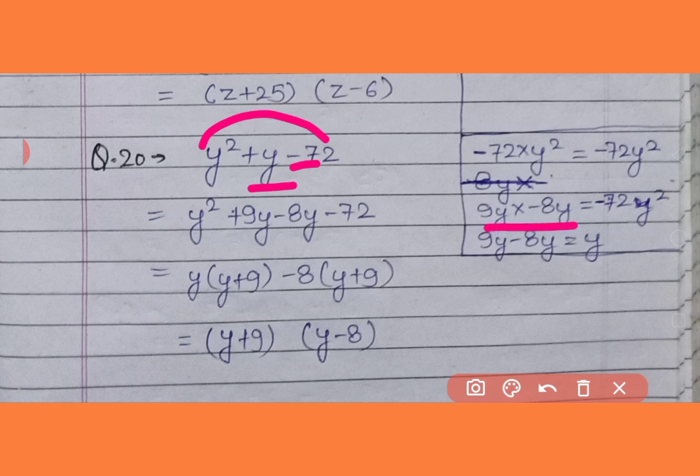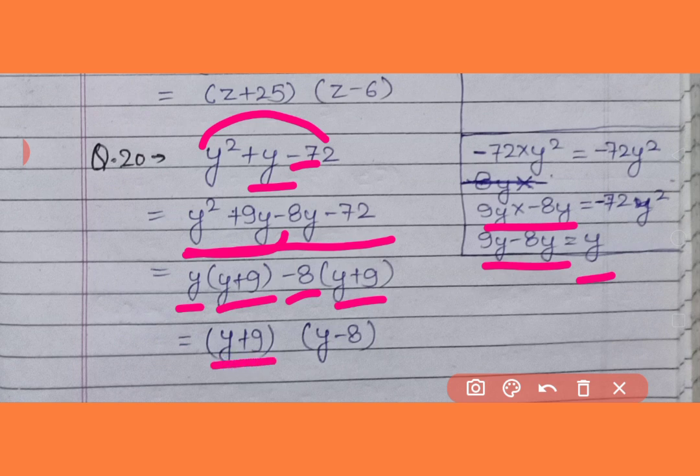9 8s are 72. So 9y minus 8y is equal to y. So it has been broken in the form of y square plus 9y minus 8y minus 72. From the first group y square plus 9y, we have taken y as common, so it remained y plus 9. And from the second group 8 is taken common, so it remained y plus 9. So here y plus 9 is common, so we will take it common and y minus 8 remained. These are the two expressions which are the factorization of y square plus y minus 72.